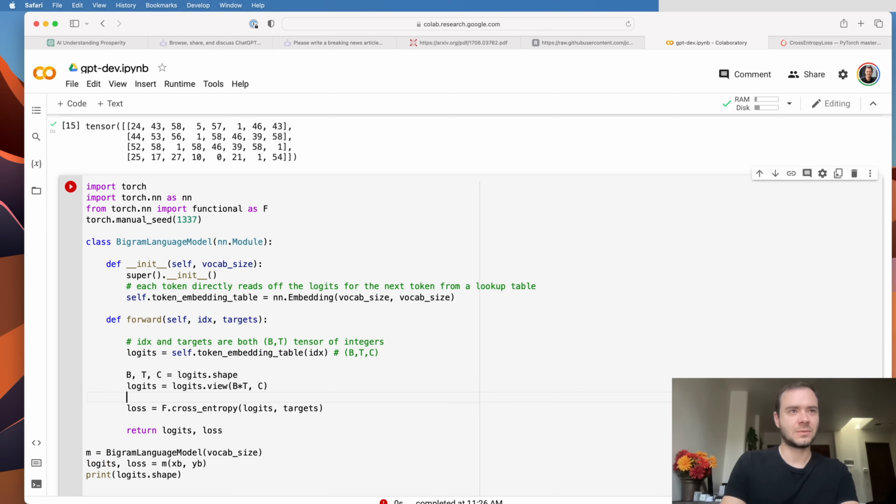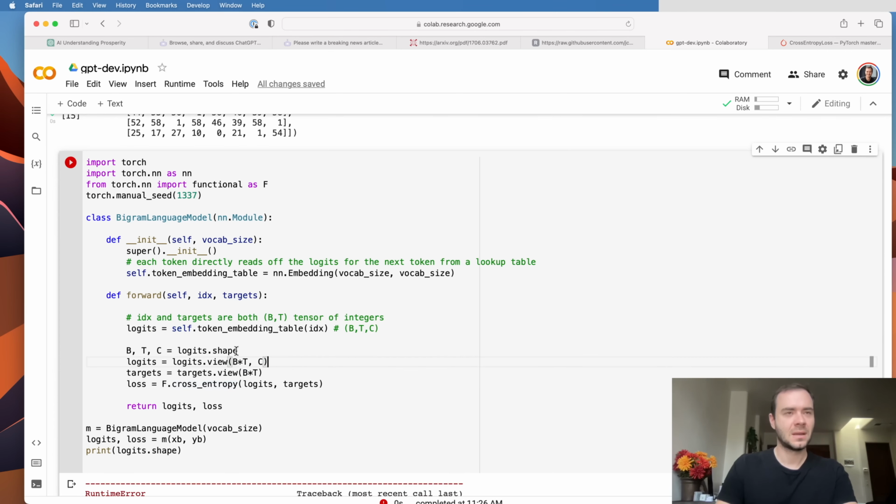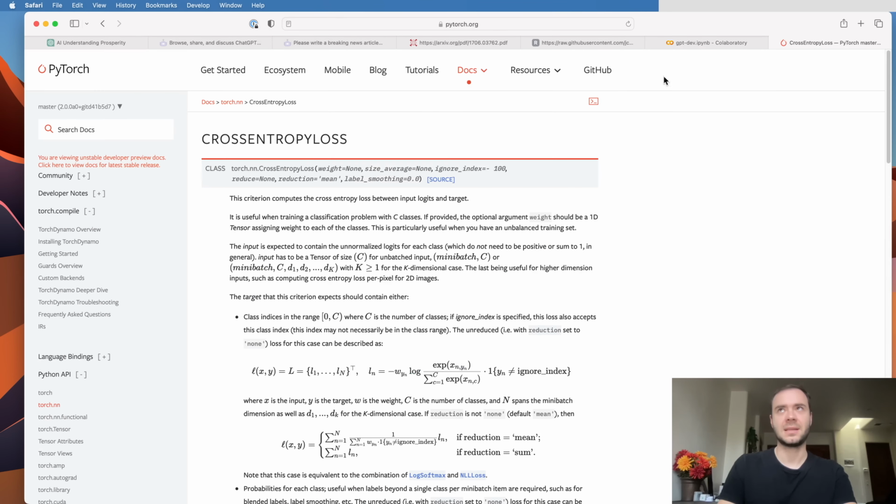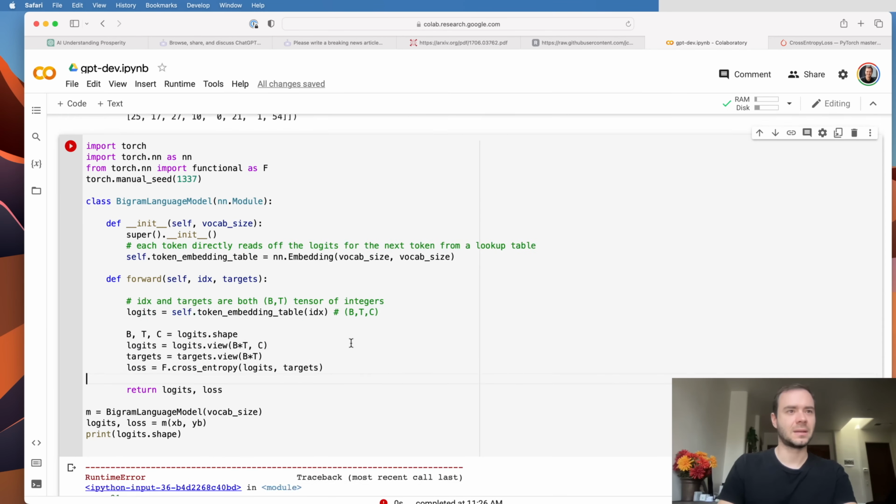Now we have to do the same to targets, because currently targets are of shape b by t, and we want it to be just b times t, so one-dimensional. Alternatively, you could always still just do -1, because PyTorch will guess what this should be if you want to lay it out. But let me just be explicit and say b times t. Once we've reshaped this, it will match the cross-entropy case, and then we should be able to evaluate our loss.